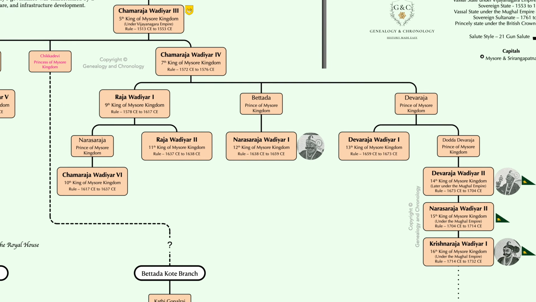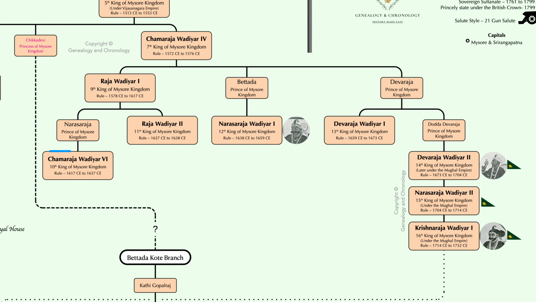Chamaraja Wadiyar enjoyed a long reign of 20 years, following which he was succeeded by his uncle Raja Wadiyar II, as he did not have any male heirs. Raja Wadiyar II was poisoned to death by the commanders of his own army, and he was replaced with his cousin Narasaraja Wadiyar I. Following a reign of over 20 years, Narasaraja Wadiyar I passed away, leaving behind no male heirs, and thus was succeeded by his cousin Devaraja Wadiyar I.